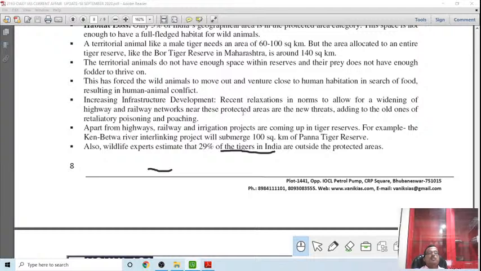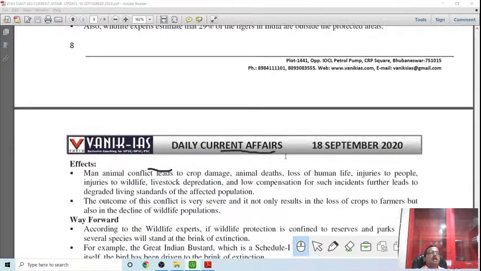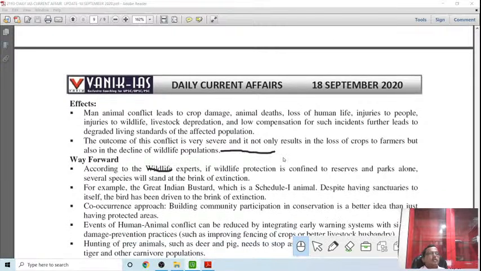Increasing infrastructure development has aggravated the situation. Apart from highways and railways, irrigation projects are coming up in the tiger regions. That's a big challenge, like the Ken-Betwa river linking. Also, wildlife experts estimate 20% of the tigers in India live outside the protected area.